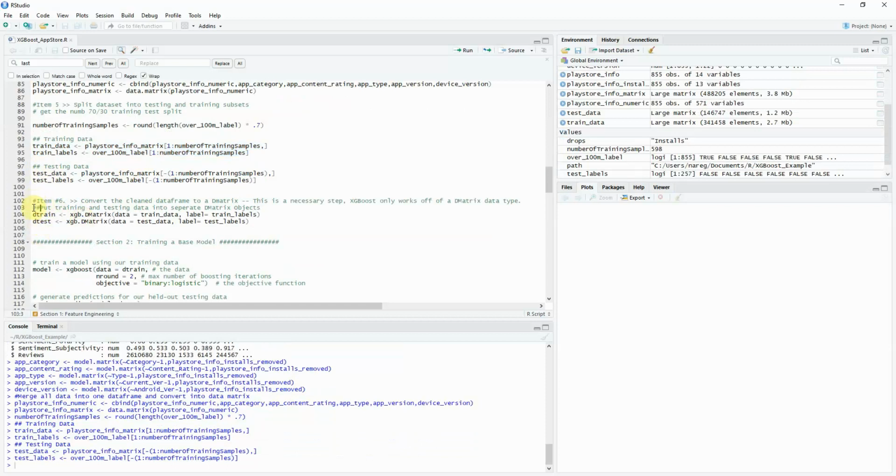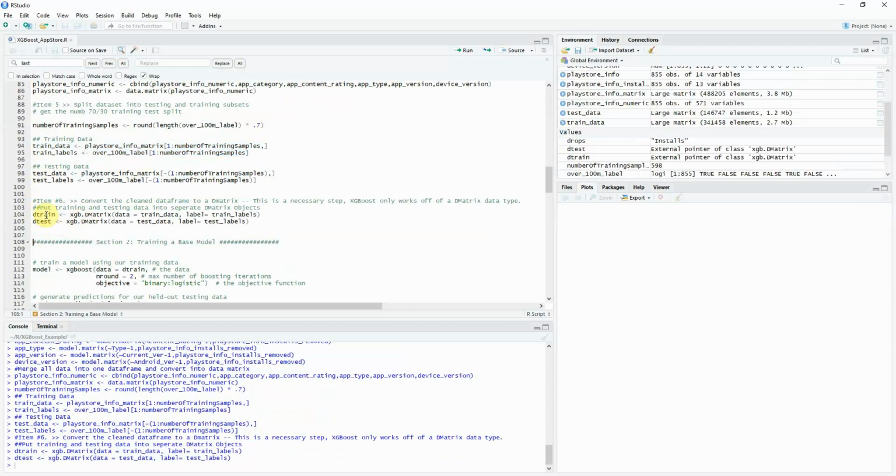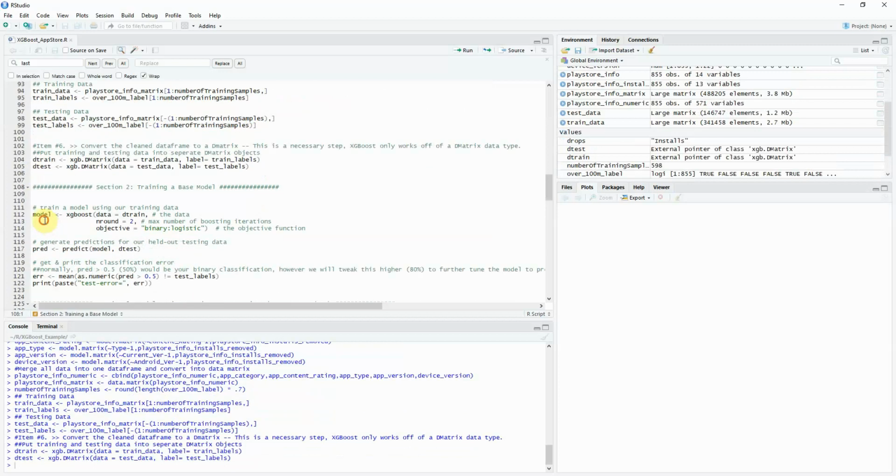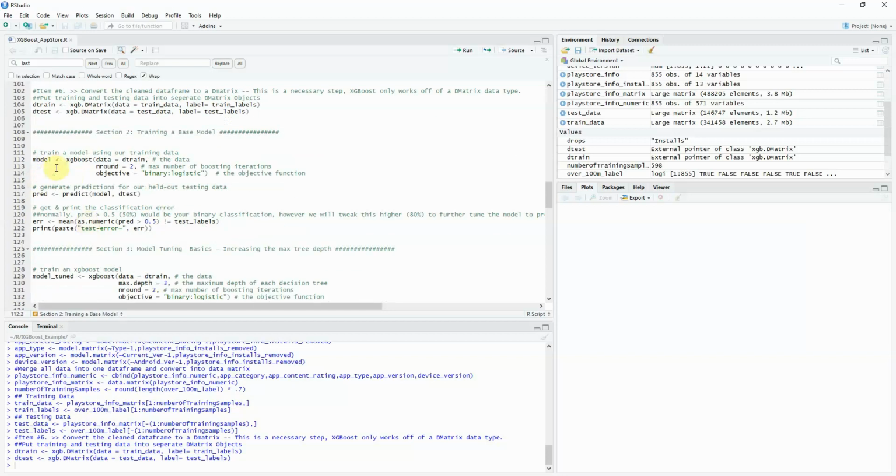The next step over here is to take those training and test sets and actually convert them into D matrices. The reason why it's important to do it into this particular type of format, object type, is because XGBoost only knows how to work with DMatrix, it does not know how to work with a data frame like other ML applications do. So without further ado, we have a clean data set. Let's begin modeling.